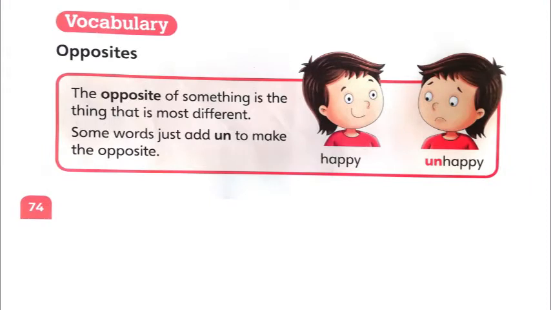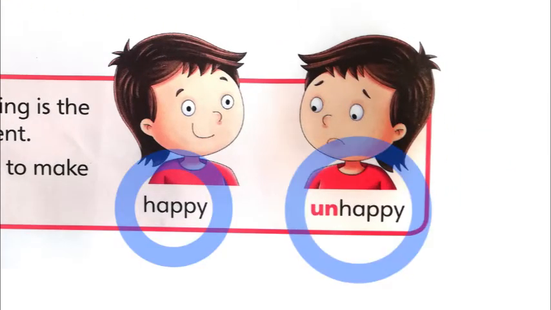Right now let's see what they tell us about this lesson. The opposite of something is the thing that is most different. Some words just add "un" to make the opposite, no? So what are they saying? The opposite of something is something that is most different, okay? And that for some words we have to just add "un" to make the opposite. Let's see. Happy, unhappy. Can you see? The opposite of happy is unhappy. To make this word opposite, they have used "un", no? So this is the opposite of happy and unhappy.